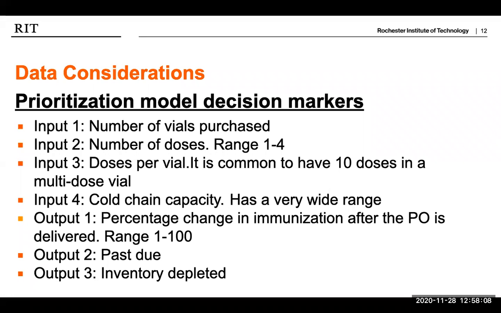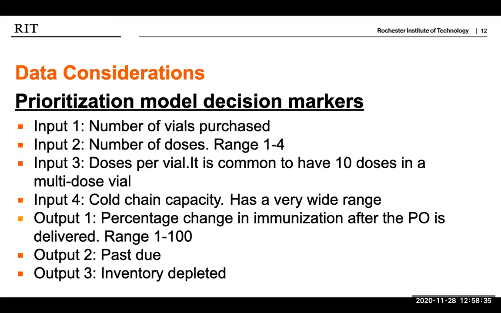The third input is doses per vial. It is common to have multi-dose vials, and this is preferred by countries or institutions that immunize a large number of people at once, like when there is a polio vaccine drive or immunizing a whole community against a communicable disease that is prevalent when there is an outbreak.